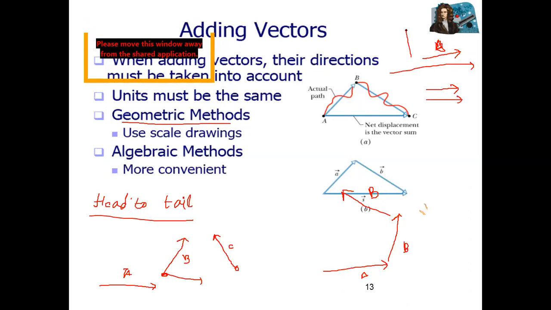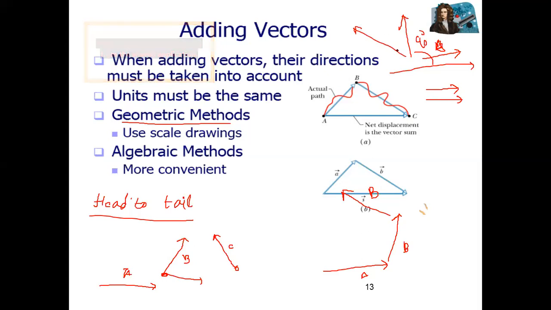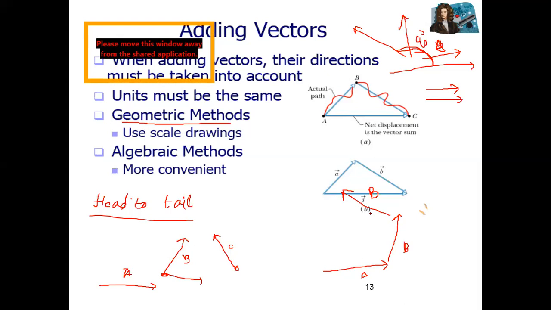If you draw like this one, it means that it is perpendicular. So the angle of this vector is actually 90, because you need to compare with x-axis. If the vector is like this one, what do you need? You need this angle, totally this angle from the start of x-axis. Correct? So in this case, you can join A, B, C. This method is called head to tail rule. Addition of vector by head to tail rule.